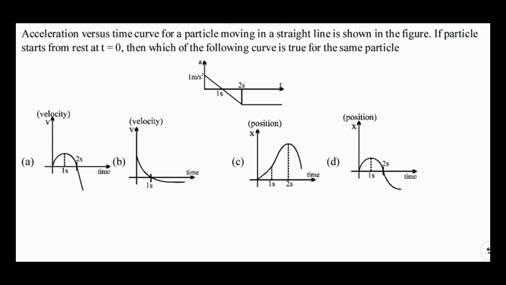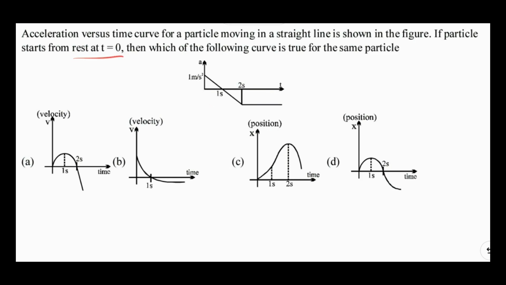If you observe the acceleration versus time graph given, see that acceleration is first linearly decreasing. It is decreasing from 1 meter per second square going down to 0 at 1 second. Then it is decreasing with the same slope. So at 2 seconds the value of acceleration should be -1, and then after 2 seconds acceleration is constant and its value is -1, and initial velocity is 0.